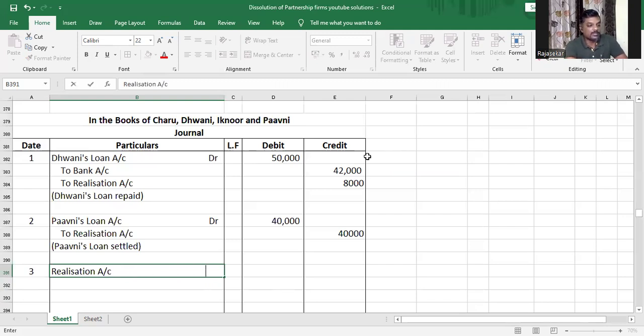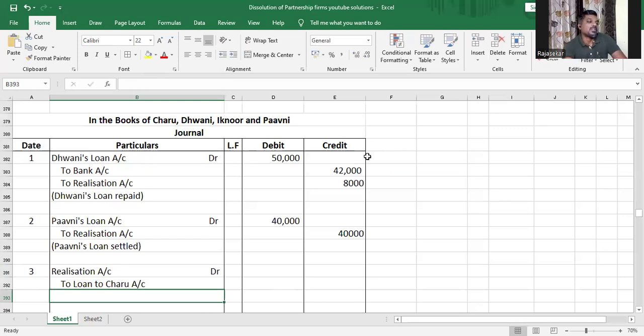And therefore, when a third party liability is settled, realization account will be debited. Realization account debit to loan to Charu. Understood or not, my dear children? This can also be passed in two different entries. I'll tell you how you can do that. Anyway, loan to Charu is an asset, because we have to collect money from Charu. We have given loan to Charu. Understood? So it's an asset. Loan from Charu is a liability. Loan to Charu is an asset, and the asset is reducing. Therefore, we're crediting it.